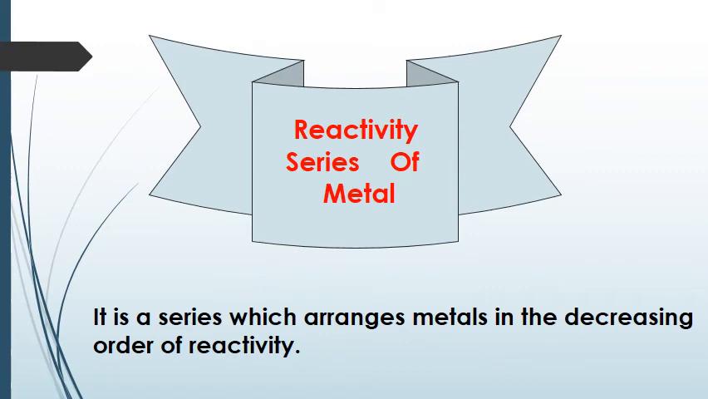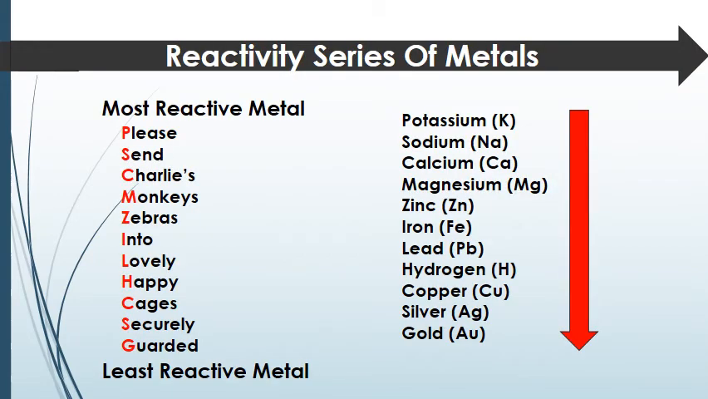Next, reactivity series of metals. What is the reactivity series of metals? It is a series which arranges metals in the decreasing order of reactivity. Means we arrange the metals with the highly reactive metal first, and as we move down, their reactivity decreases. Here we have the reactivity series. First we have the most reactive metal, that is potassium. Last we have the least reactive metal, that is gold.